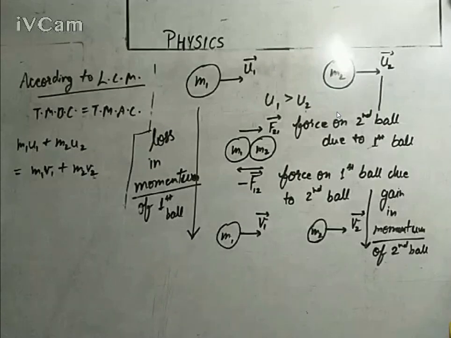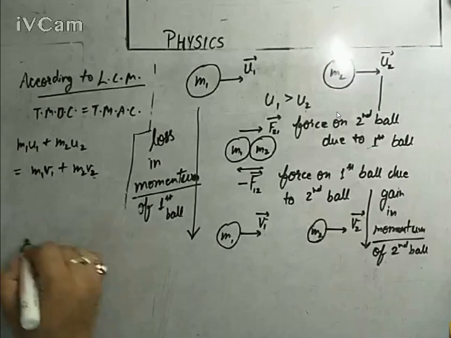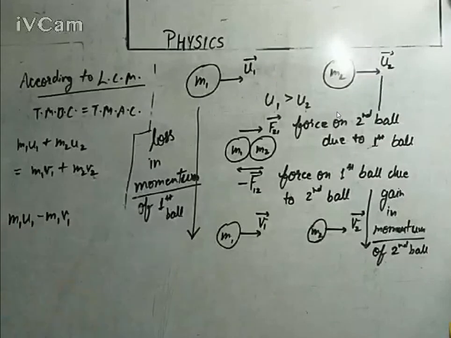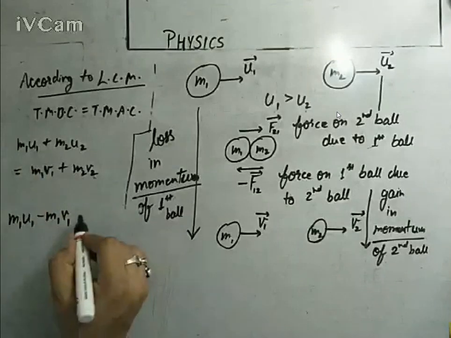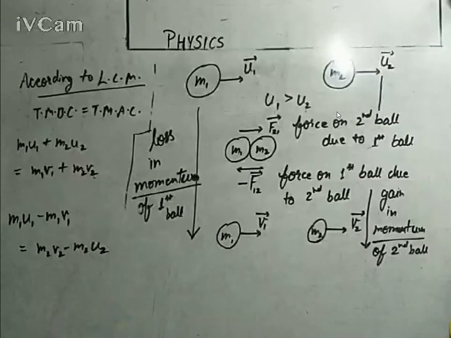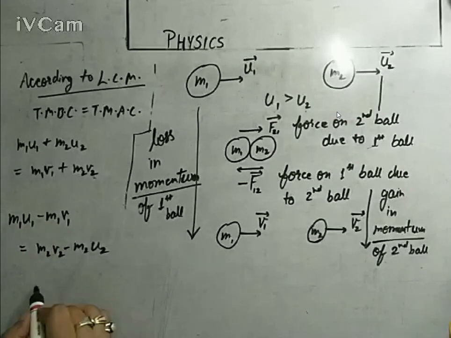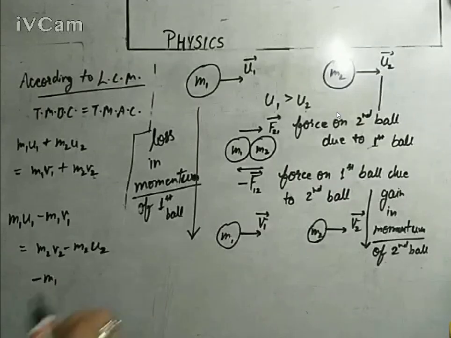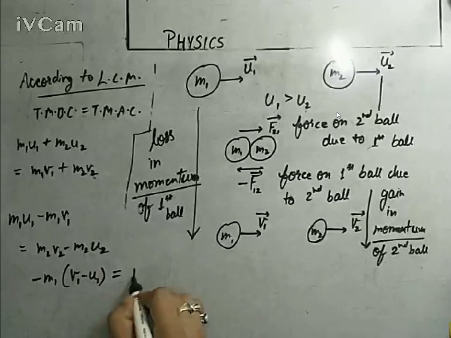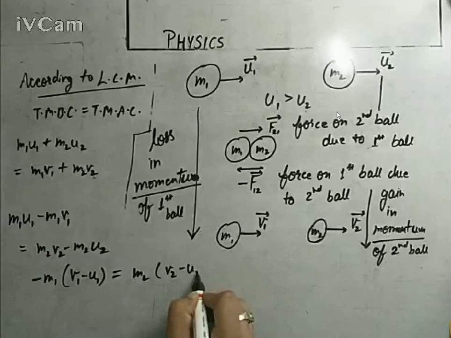Now what will you do? Take the information of the first ball on one side and the information of the second ball on the other side. So you can write m1 u1 minus m1 v1, having shifted m1 v1, equals m2 v2 minus m2 u2. Take minus m1 common from one side, because we need to make it v1 minus u1, and take m2 common from the other: minus m1 times (v1 minus u1) equals m2 times (v2 minus u2).